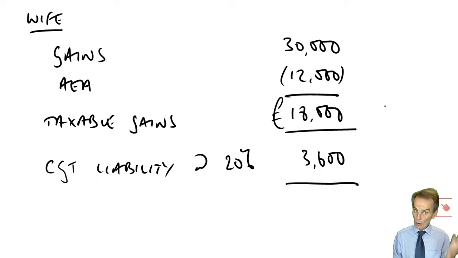then the wife must still at least be selling one to use her AEA, and husband needs to have one to sell to utilise his AEA. And that would give each of them £10,000 worth of gains. Each has an AEA. None of those gains would be taxable. But there's another asset to be sold with another gain of £10,000.